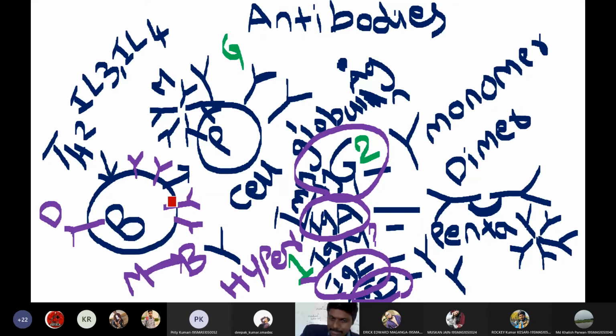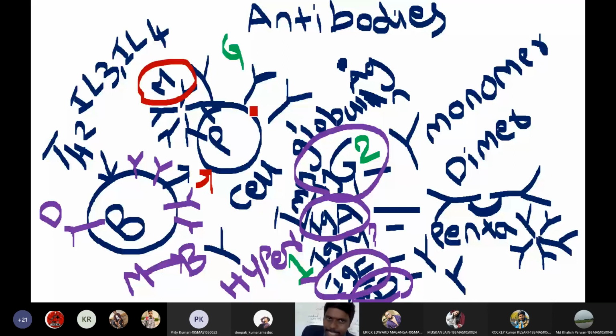So B cells will get activated by helper T cells. Helper T cell 2 actually. So helper T cell 2 will release certain cytokines such as interleukin 3 and interleukin 4. In the presence of interleukin 3 and interleukin 4, B cell will get activated. Activated B cell is called a plasma cell, and plasma cell will start synthesizing IgM antibodies in the beginning.